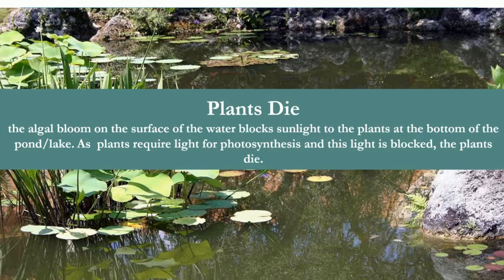Now after this abundant growth of algae, the entire surface is covered by algae. So obviously the plants present in that water will start dying because the sunlight is blocked, and the plants growing in that water ecosystem require sunlight. Since sunlight is blocked by the algae, there will be no growth of the plants.